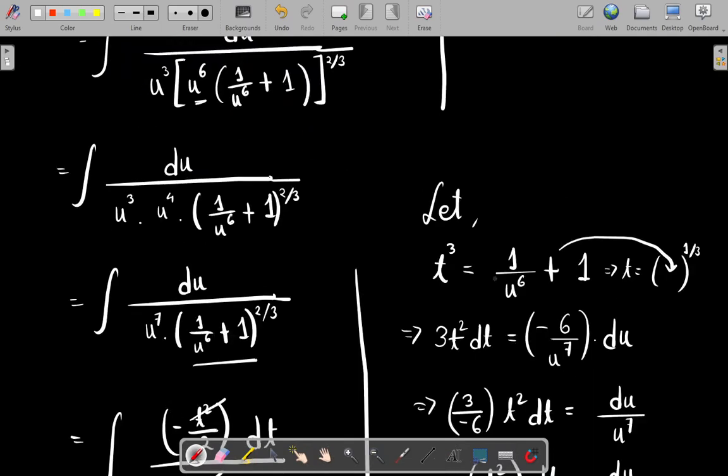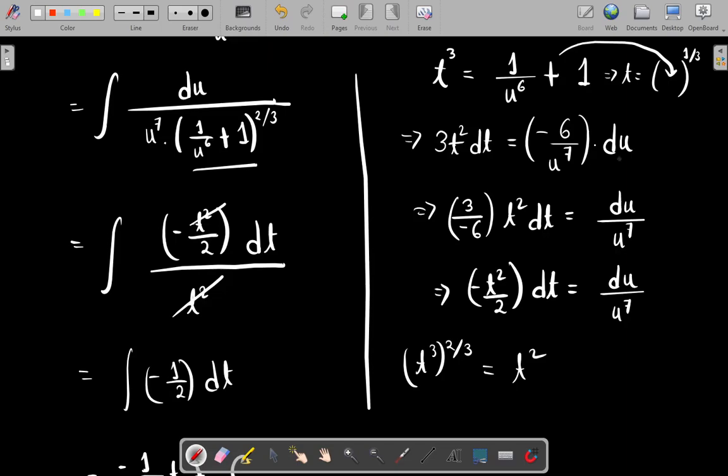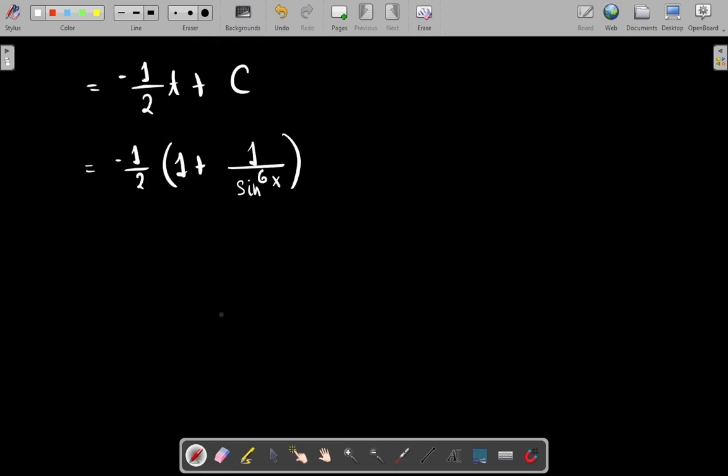So this just becomes 1 upon sin to the power 6x, whole raised to the power 1/3, plus c.